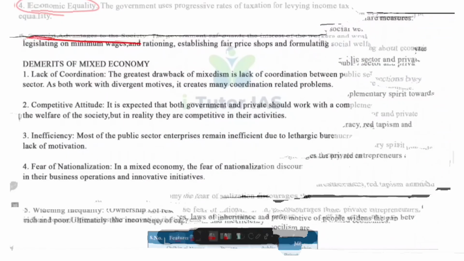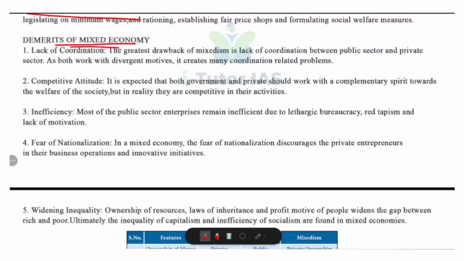Now, what are the demerits of mixed economy? First one, lack of coordination. That is, in a mixed economy, the public and private sectors often work with different goals. Government aims at social welfare, private sector aims at profit maximization. And this divergence can create coordination problems. So it will slow down overall economic efficiency.